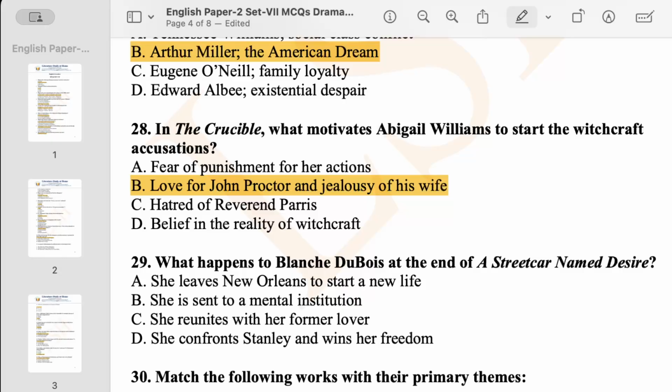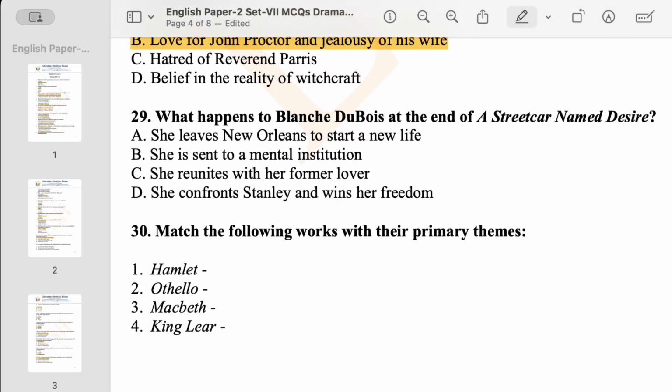Okay, now go to question number 29. What happens to Blanche Dubois at the end of A Streetcar Named Desire? So what did she do at the end of the play? As you know, Blanche is the central character. So we see that at the end of the play, Blanche is sent to a mental asylum or mental institution.